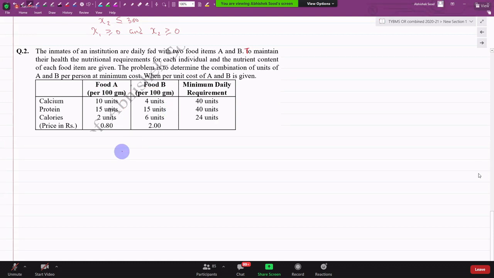What is your objective here? Yes, the objective is to minimize the cost. The objective is to minimize the cost. Am I clear with this? Riya ne bola maximum the nutrients. Very good. Koi to bola. Very good. Even Riya is correct. This is a situation where both are correct. Minimize the cost or maximize the nutrients. Both can be the objective functions.